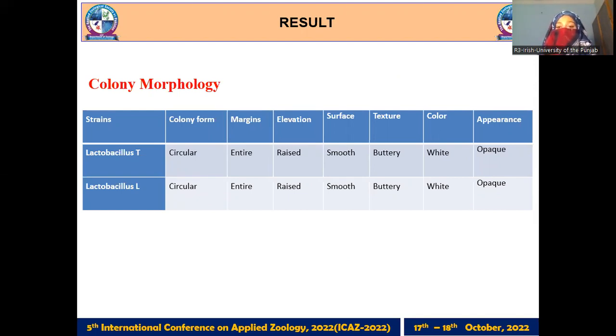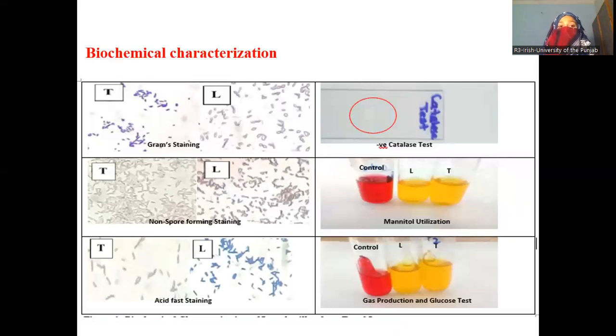One is Lactobacillus from tiger and the second is Lactobacillus from leopard fecal matter. We collected two strains and both strains have the same colony morphology. After sequencing, we know that both species are the same, but the sources were different. Here is the result of biochemical characterization.